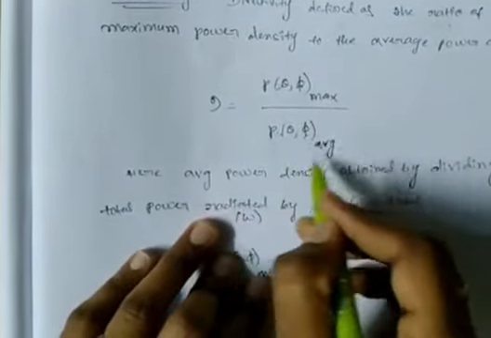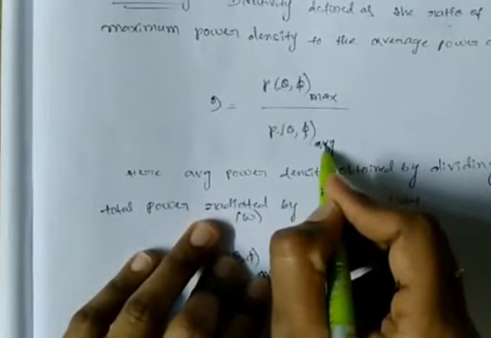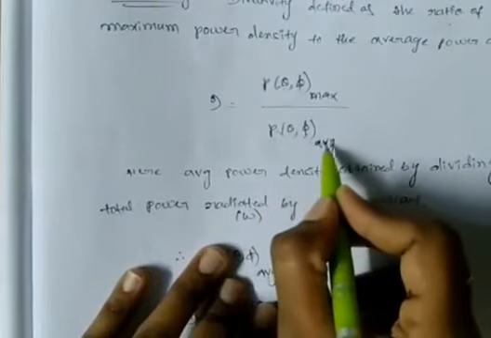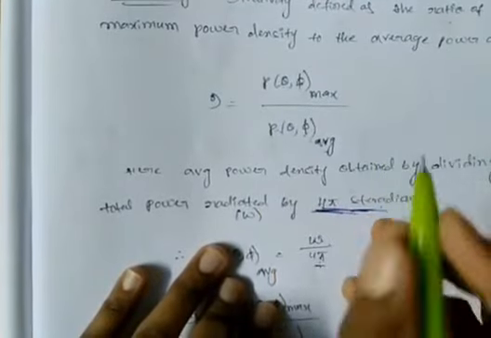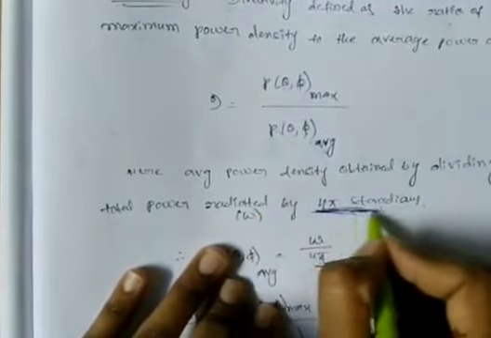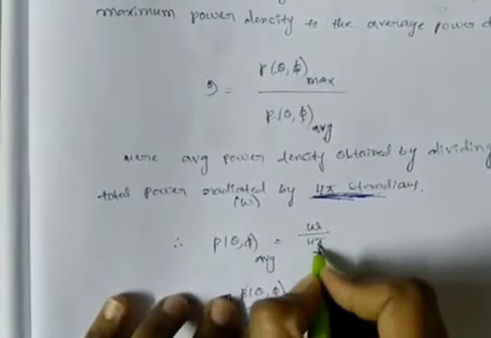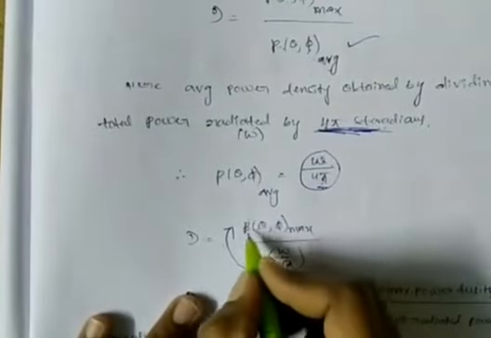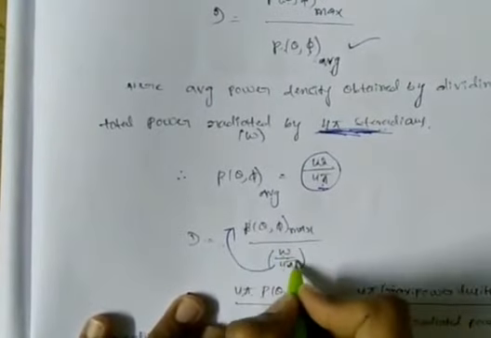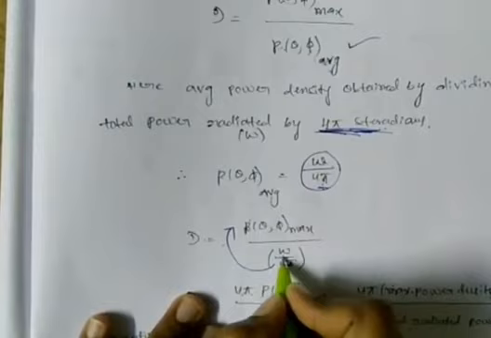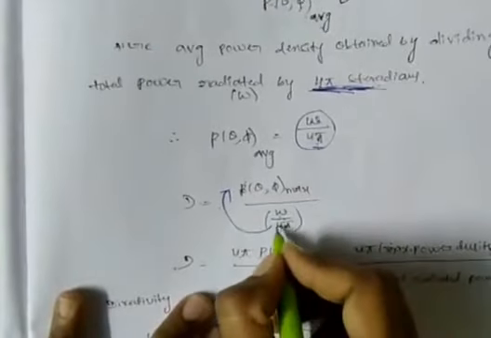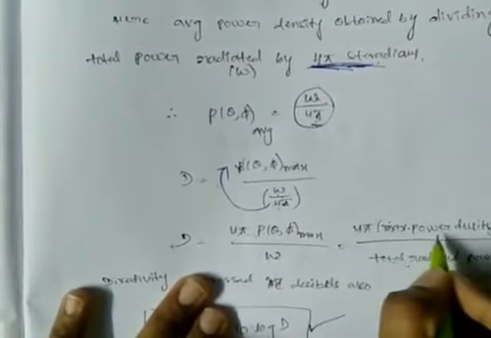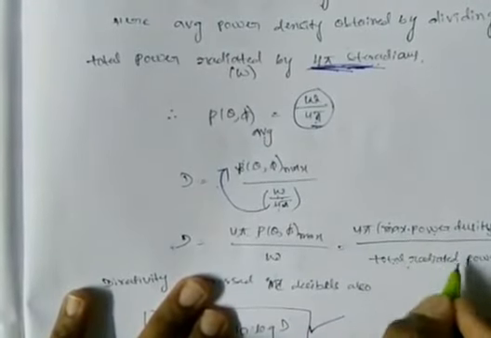So what is the average power density, and how are we obtaining it here? For obtaining the average power density, we have to divide the total radiated power by 4 pi steradians, that is W by 4 pi. So I am substituting this formula here. What is the directivity? Maximum power density to the average power density. The average power density is W by 4 pi. I am writing this 4 pi on the numerator side. So what will it become? 4 pi into maximum power density by total radiated power.